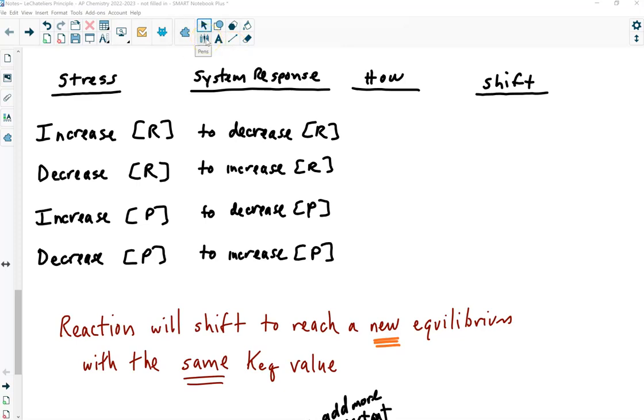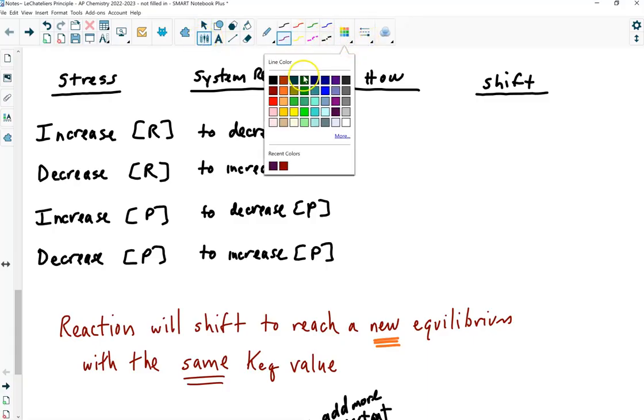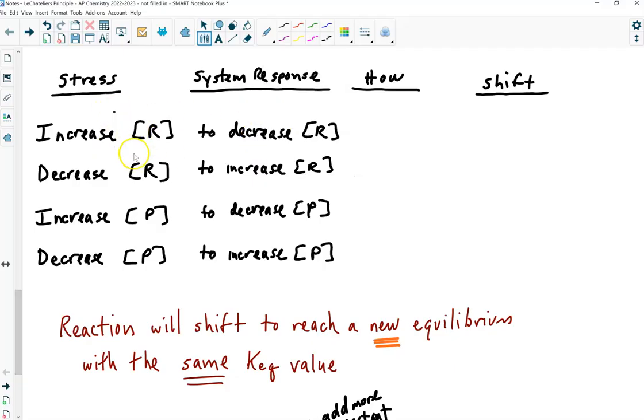Well, what Le Chatelier's says is that the system is going to want to decrease the amount of reactant, right? So if I increase the amount of reactant, the system is going to want to do the opposite, undo what I just did.